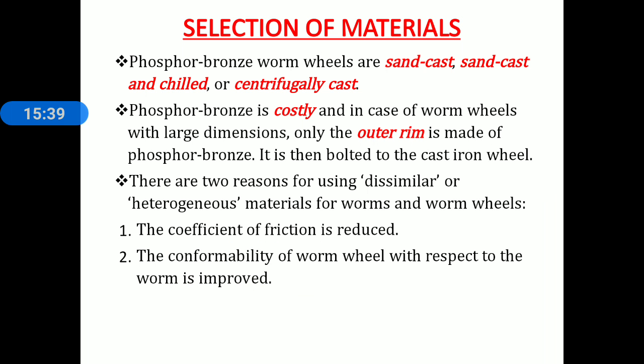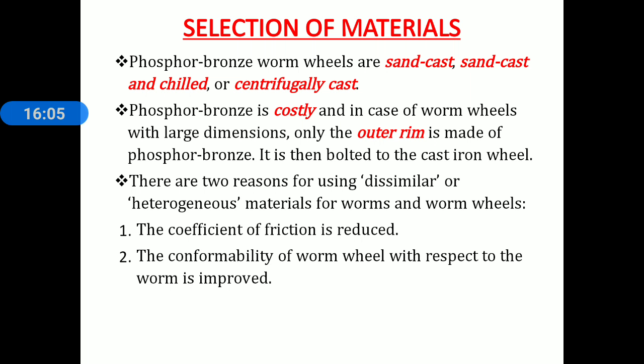Phosphorus bronze worm wheels are sand cast and chilled or centrifugally cast. Phosphorus bronze is costly, and in case of worm wheels with large dimensions, only the outer ring is made of phosphorus bronze. It is then bolted to the cast iron wheel.